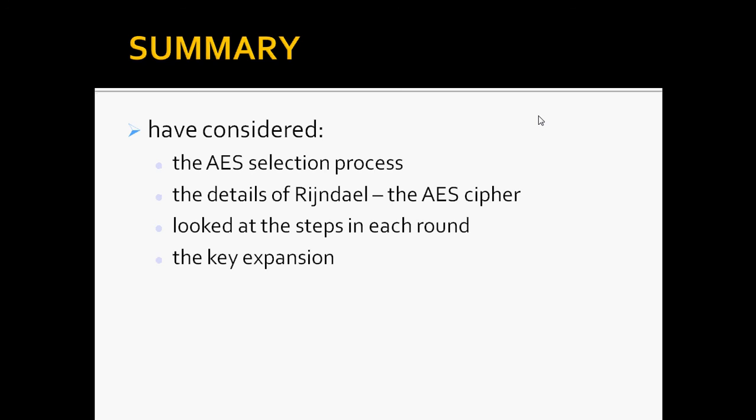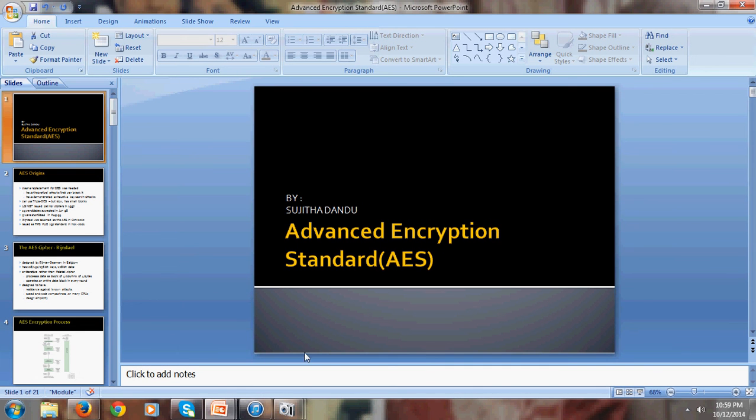And thus this is about the Advanced Encryption Standard, and this is the summary. We have considered the AES selection process, the details of Rijndael, that is the AES cipher, looked at the steps in each round, and the key expansion. So this is about AES. Thanks.